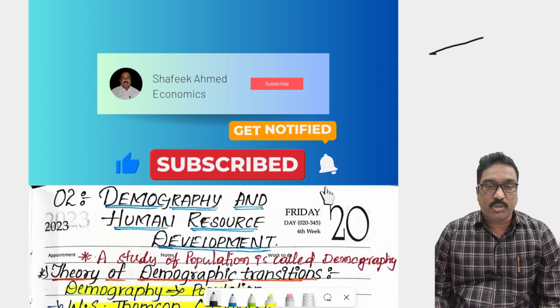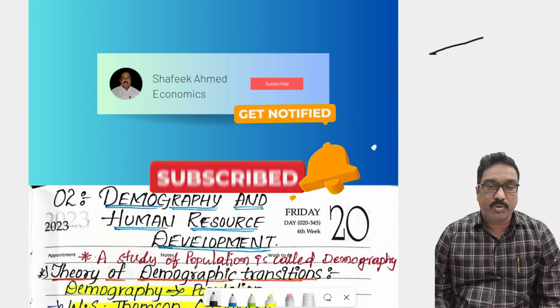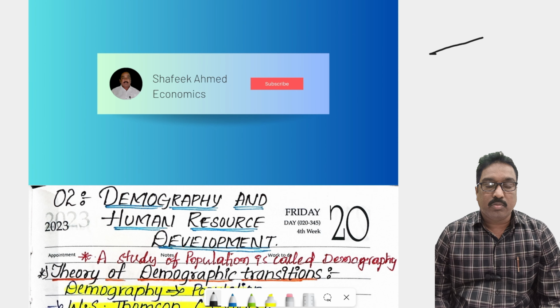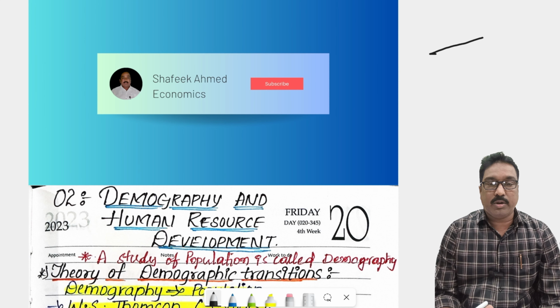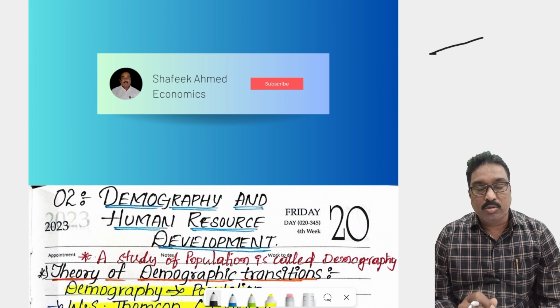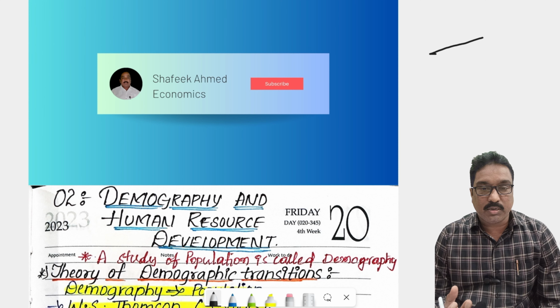Today also I'm going to explain one of the important topics: what is the demographic transition of the population? Demography is nothing but the size of the population in our India as well as in the world.